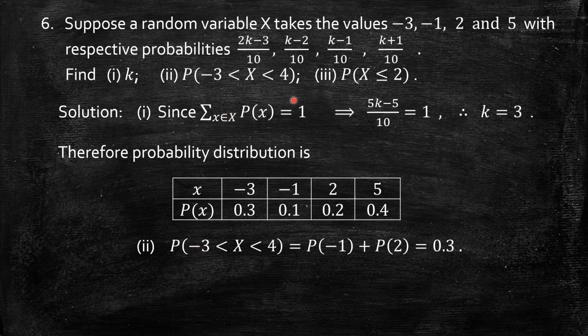Now we can go for the second and third parts. The probability of -3 less than x less than 4 means excluding -3, and 4 is not there. So in between these two, that is -1 and 2, the probability of -1 plus the probability of 2, that is 0.3. Now the probability of x less than or equal to 2. Two ways we can go. Either you can add up to this, or it is the complement of x greater than 2. But greater than 2, the only available value is 5. So that is 1 minus the probability of 5, that is 1 minus 0.4. Both ways we get the same answer, that is 0.6.